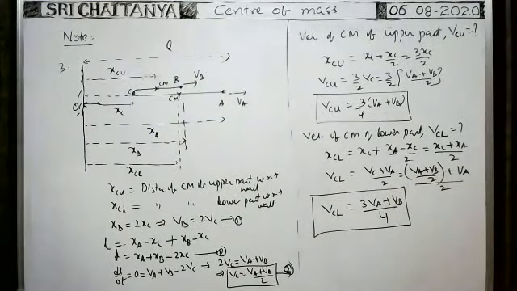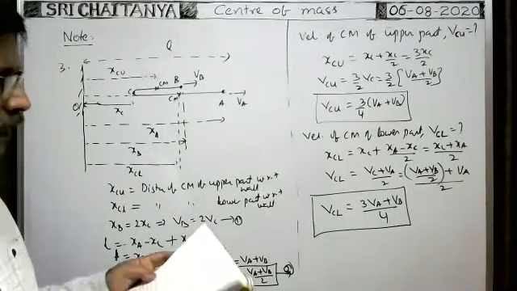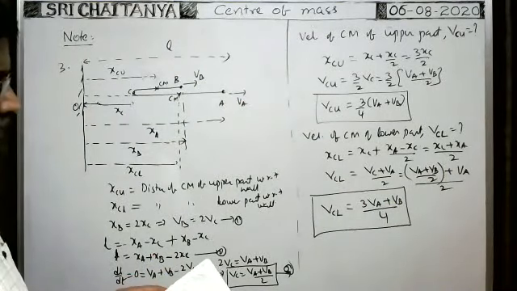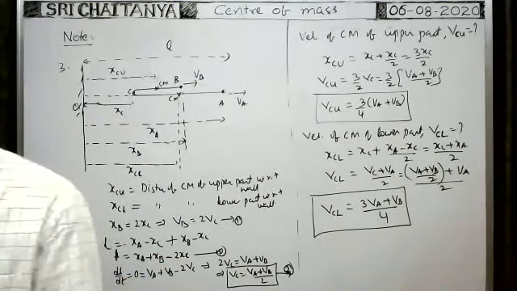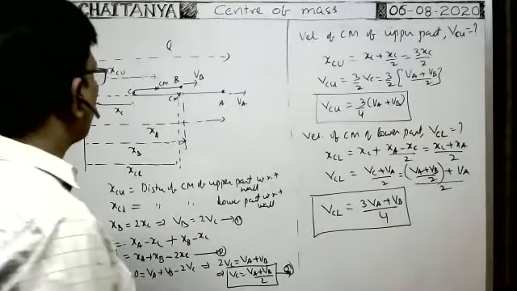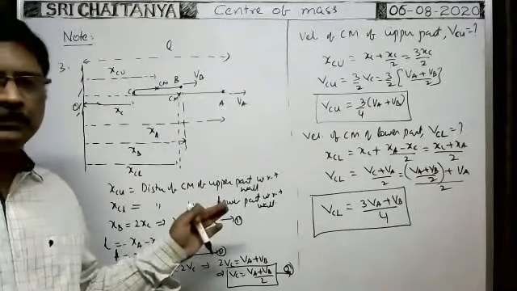So velocity of central mass of the lower part is that one, velocity of central mass of the upper part. Both are derived. Okay, so in this way we have to do. Next, have you noted this one?